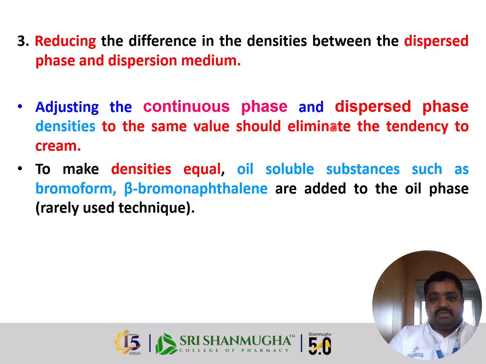Adjusting the continuous phase and dispersed phase densities to the same value should eliminate the tendency to cream. To make the densities equal, oil soluble substances such as bromoform or bromonaphthalene are added to the oil phase, though these are rarely used techniques.